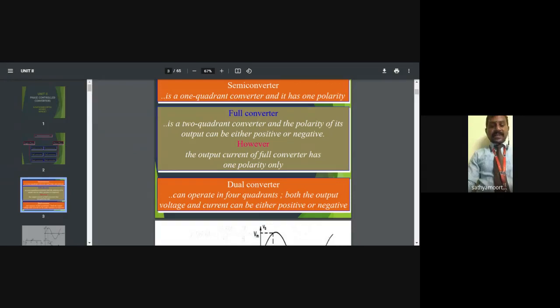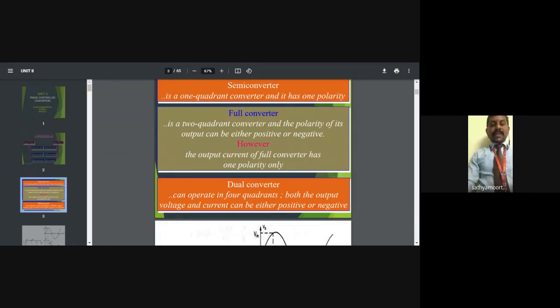In the third quadrant, both current and voltage are negative, but the power is positive. In the fourth quadrant, the voltage is positive and the current is negative, so the power is negative.